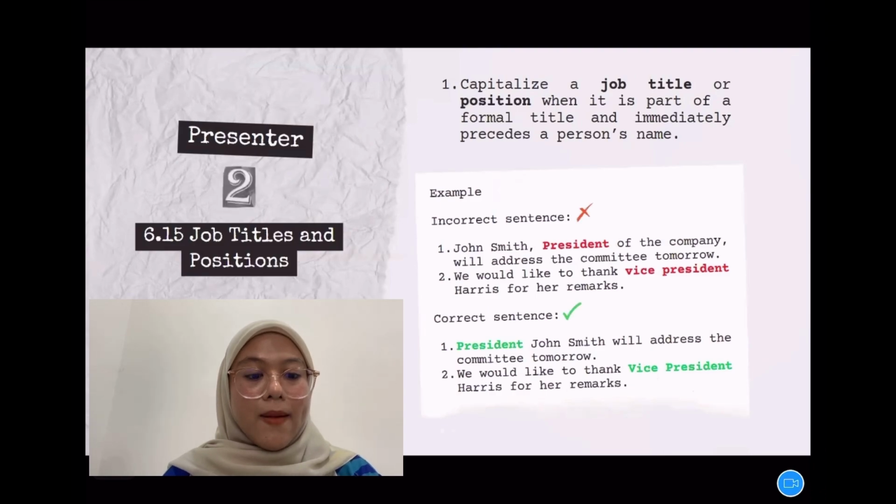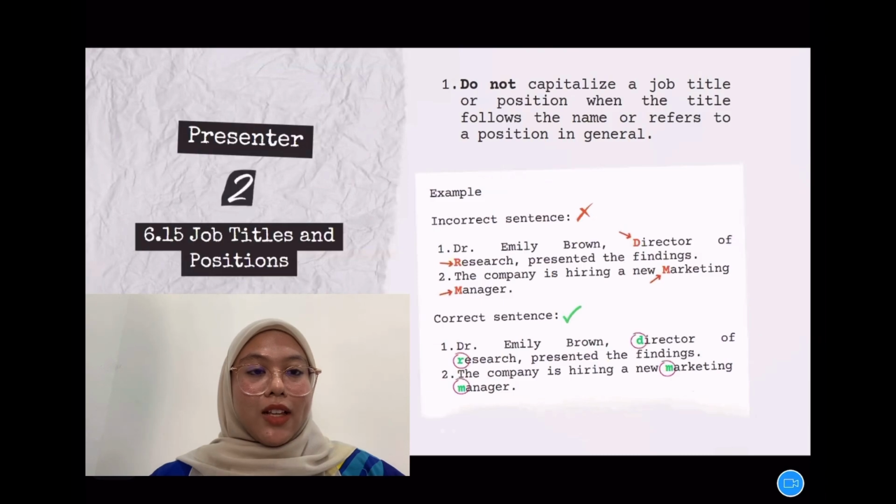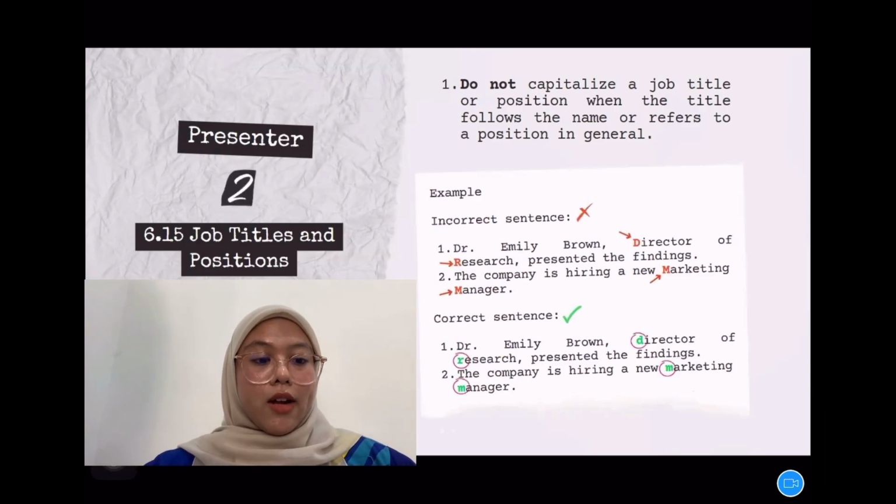This shows that President should be in front of the names, and the job title or position needs to be capitalized. So next is, do not capitalize a job title or position when the title follows the name or refers to a position in general. For example, "Dr. Emily Brown, Director of Research, presented the findings." And the second, "The company is hiring a new Marketing Manager." The correct one is